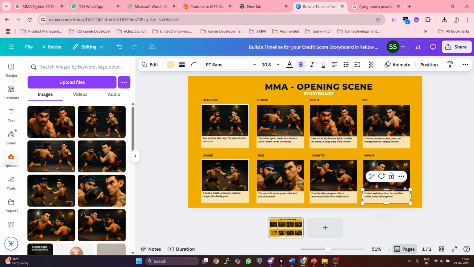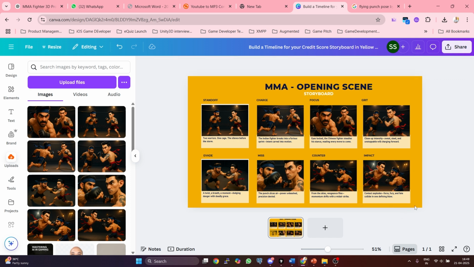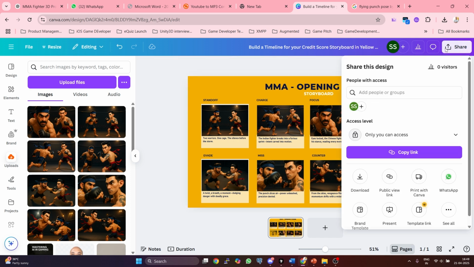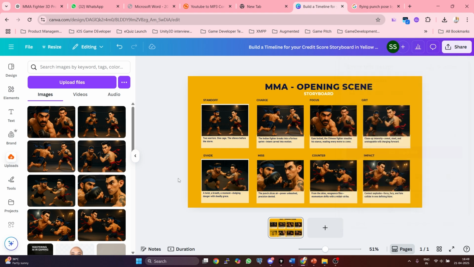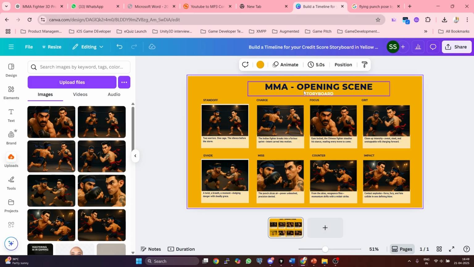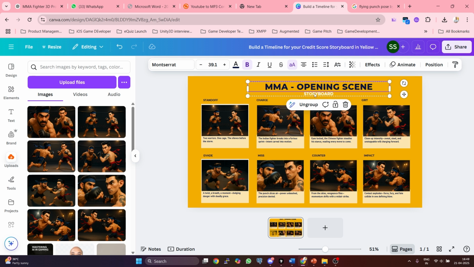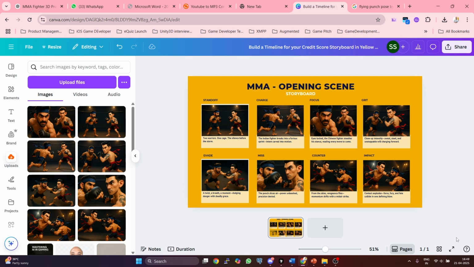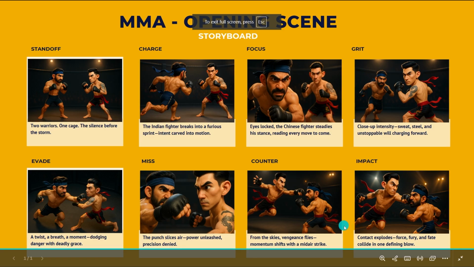Adding this under each frame brings narrative clarity to your visuals. It also makes it easier for your team, animators, designers, or even producers to grasp your vision at a glance. Once that's in, you rearrange everything in Canva, and in just a few minutes, you are done. You have now got a pro level storyboard, clean, dramatic, and ready to share with your team, your community, or even your pitch deck.